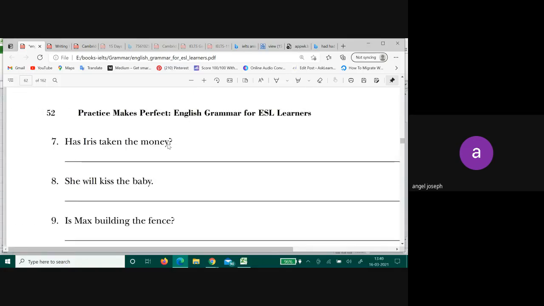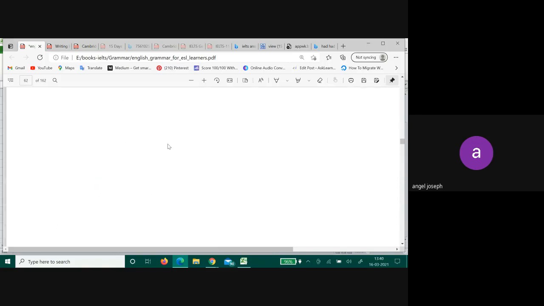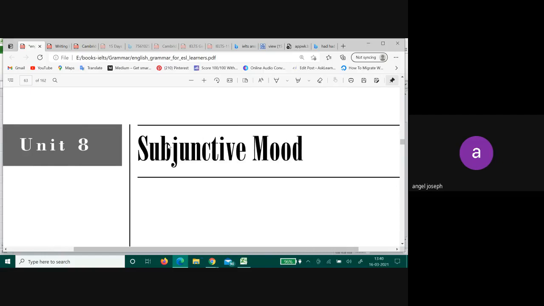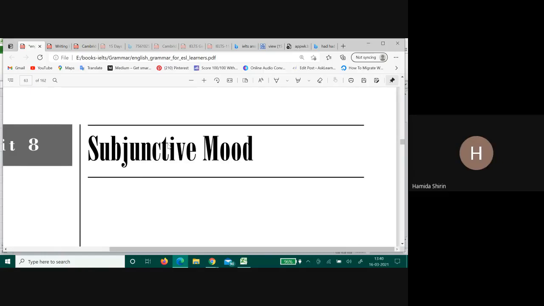Should I stop? Yes. Yes, sir. I also think I should stop because the next topic, you know what is the subjunctive mood? The next topic is quite complicated. Many of you will lose your brains when I start with this. There is a different form of English when you demand, request, or advise something.